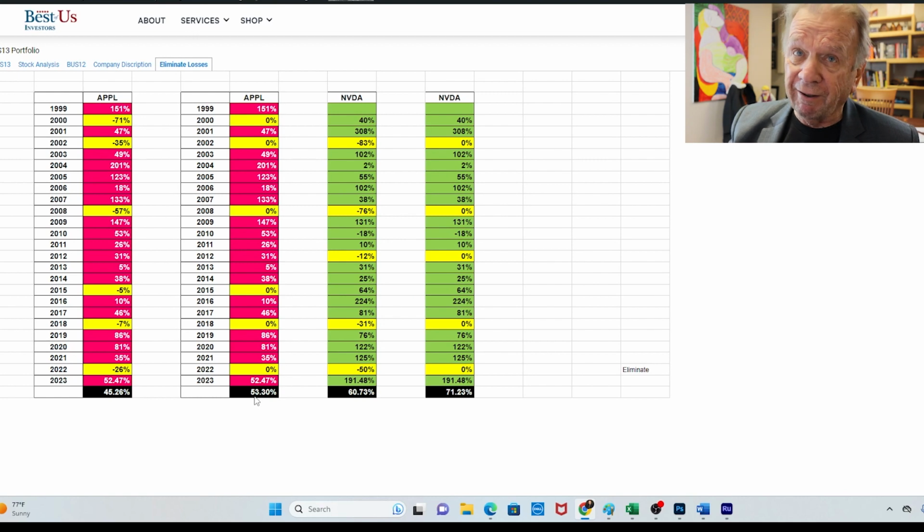Now, that doesn't sound like a lot, but over 23 years, it makes a tremendous difference. You made, what would that be, 8 additional percent. If we did it on NVIDIA, it went from 60% to 71%. That's an 11% increase in return. I have yet to do it for the whole portfolio, but you can see that if you can just eliminate the losses, just take out the losing years, again, 71%.